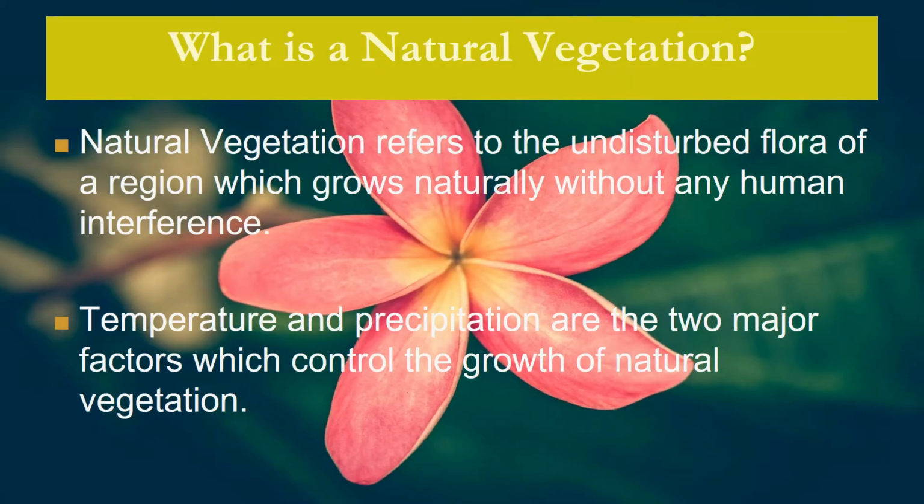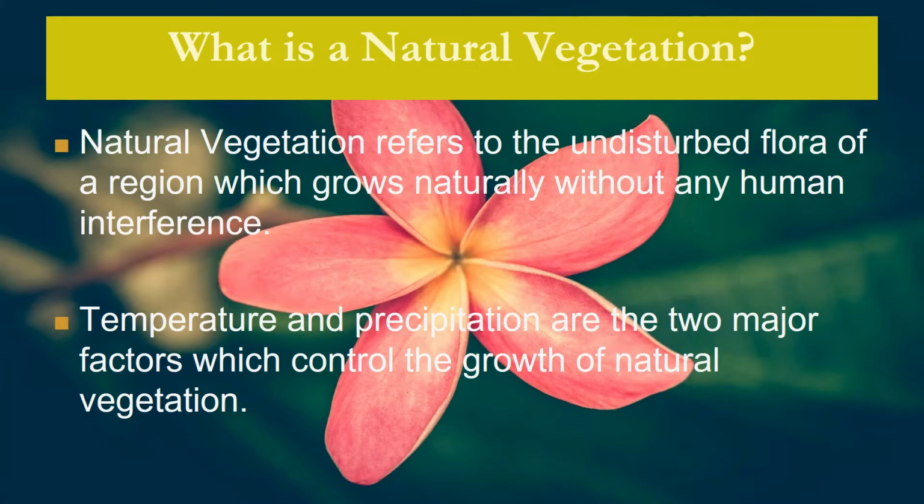So first things first, what is natural vegetation? Natural vegetation refers to the undisturbed flora of a region which grows naturally without any human interference. That means the wild growth of plants that we see around ourselves, to which we have not contributed, is considered as natural vegetation.